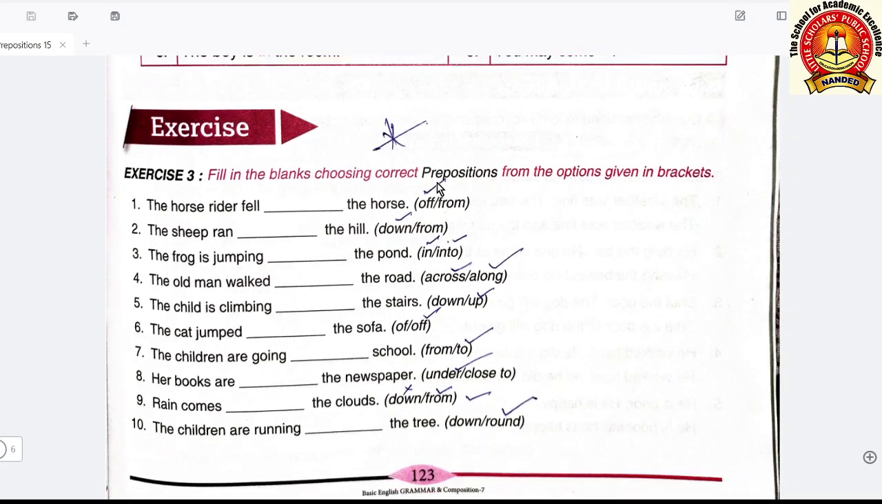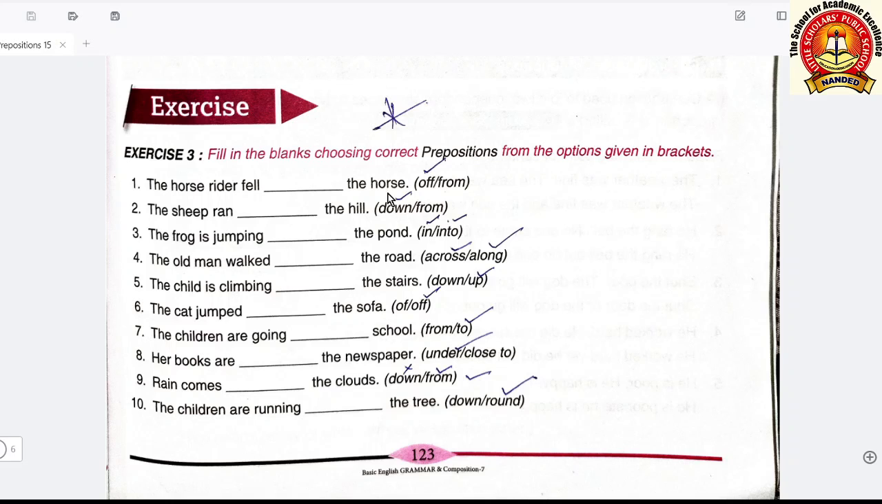Now we will solve the exercise, third last exercise of this lesson. Prepositions we have to fill in from the brackets, and the answers are already given. So you can copy these answers.